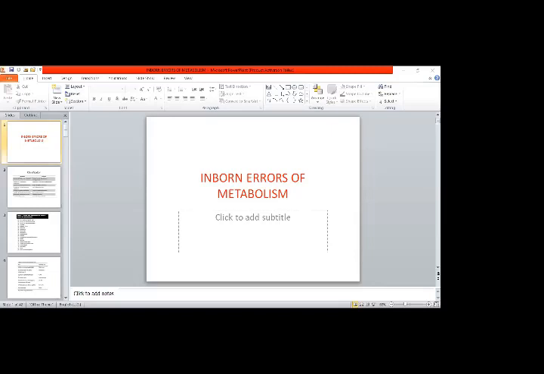What does it smell like? Not maple, musty smell. Yes, maple syrup urine disease has the maple smell. This is the mousy, musty smell.